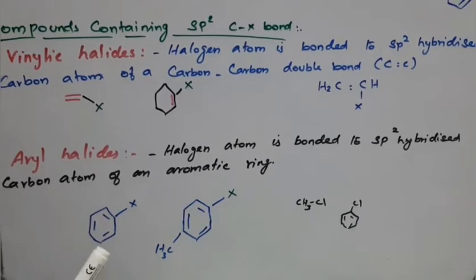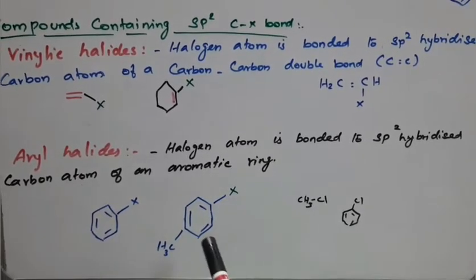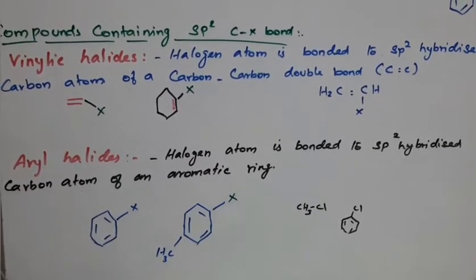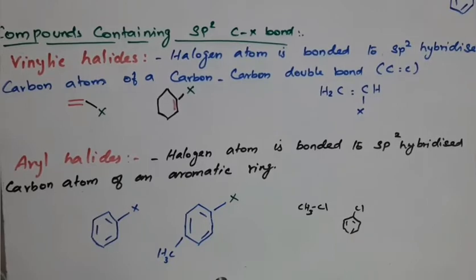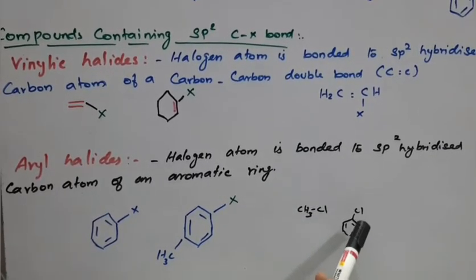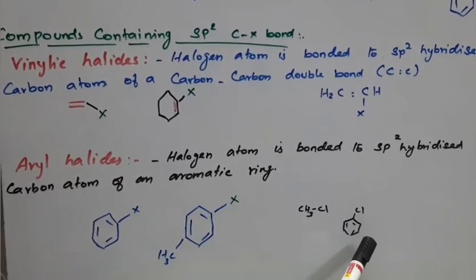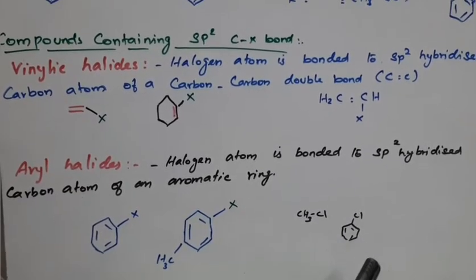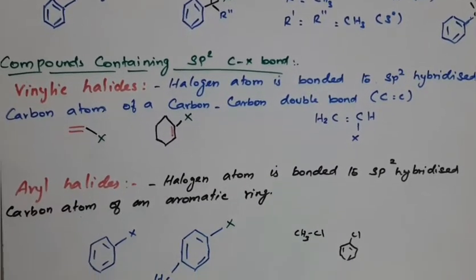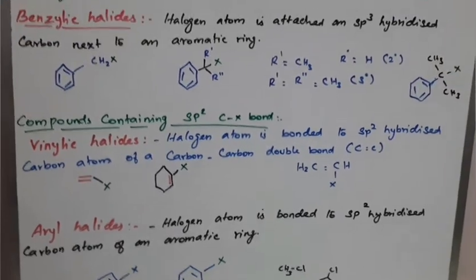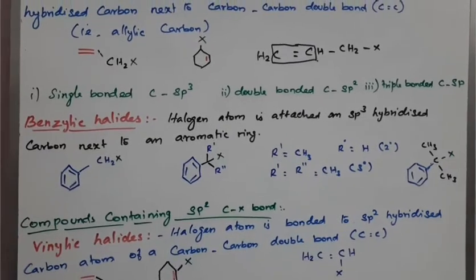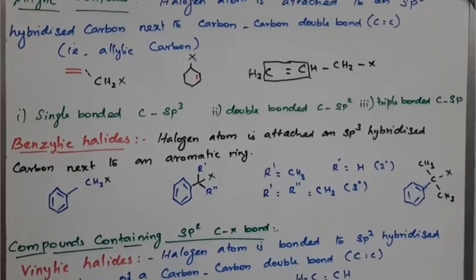Next, the classification based on the number of halogens attached: monohalide, dihalide or trihalide. In case the halogen atoms are attached to an aromatic ring, they are mono, di or tri aryl halides. Next, the mono compounds are classified on the basis of hybridization: compounds containing sp3 hybridization and compounds containing sp2 hybridization.